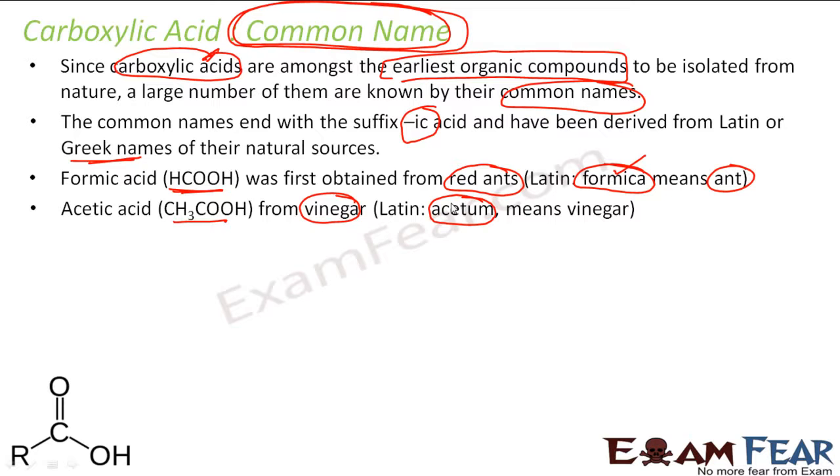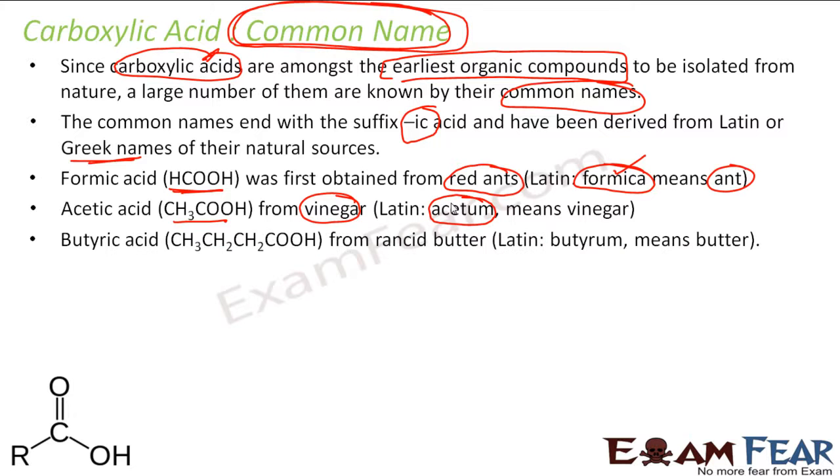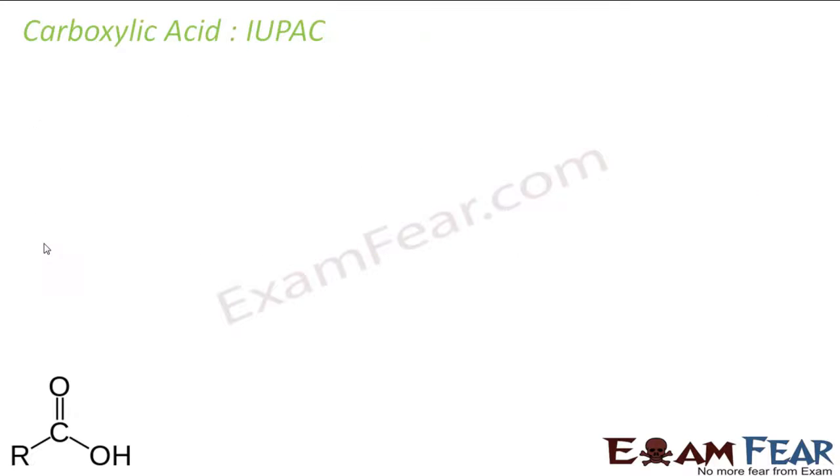Similarly, butyric acid is first derived from rancid butter, and butyrum means butter in Latin, so it's called butyric acid, correct? Rancid butter, Latin name is butyrum, so it's called butyric acid.